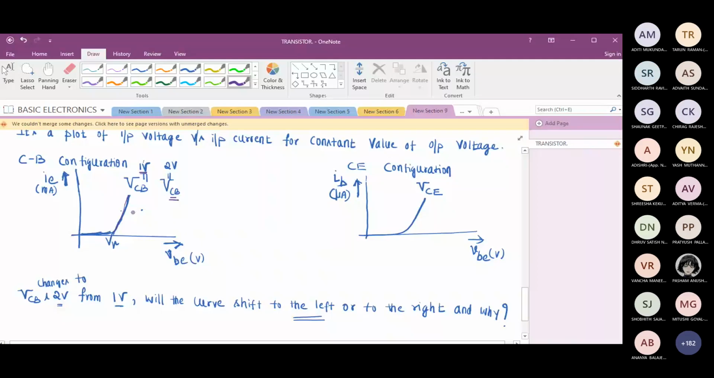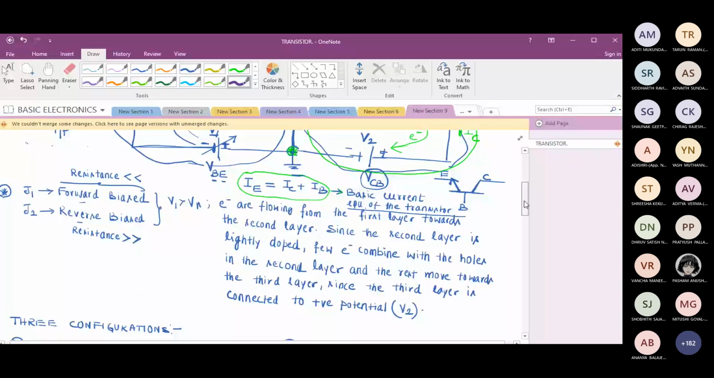Okay, only one fellow has responded. Sir, the curve will shift to the left. Tell me the reason why. Sir, the same reason, sir, that electrons will be pulled much more easily because of the strong potential. Yes, current will shoot up.